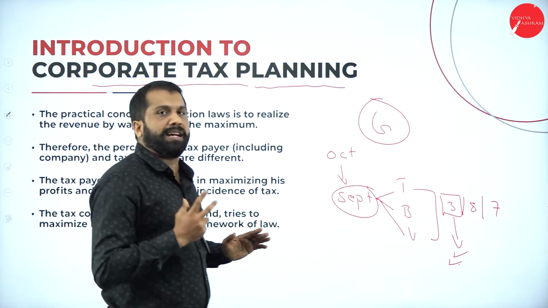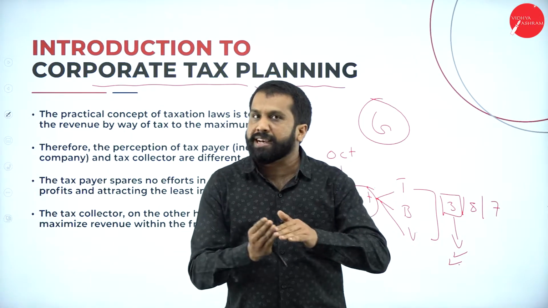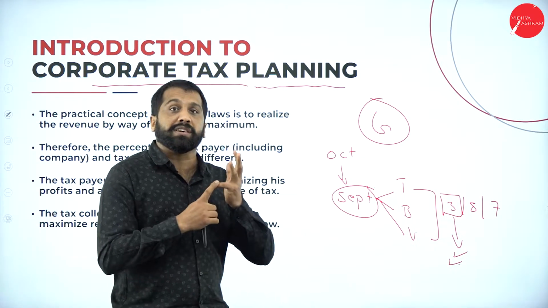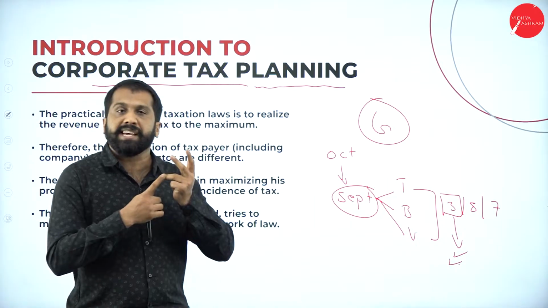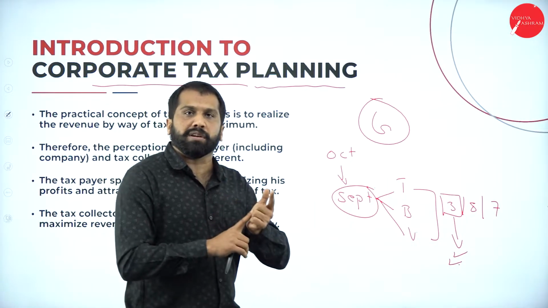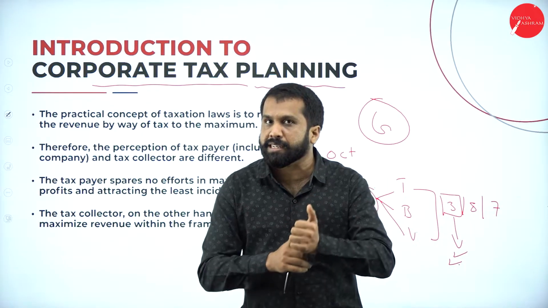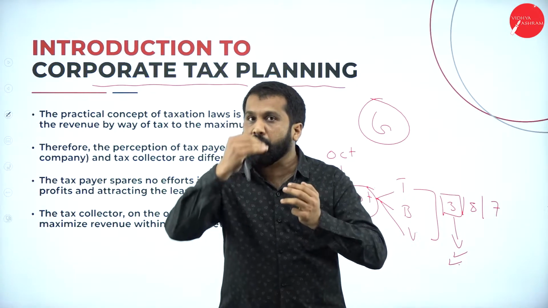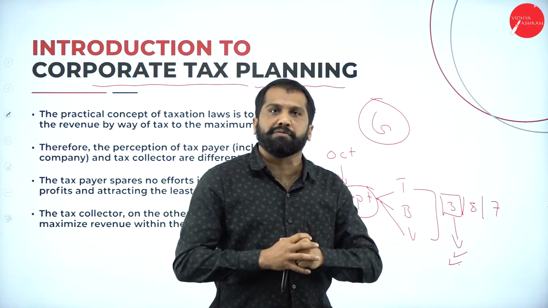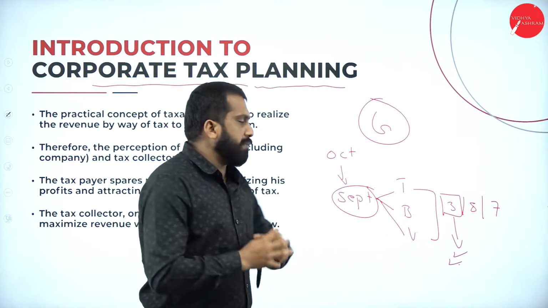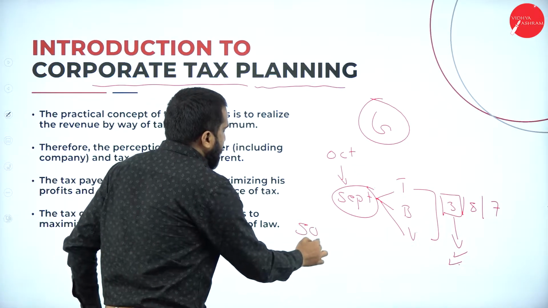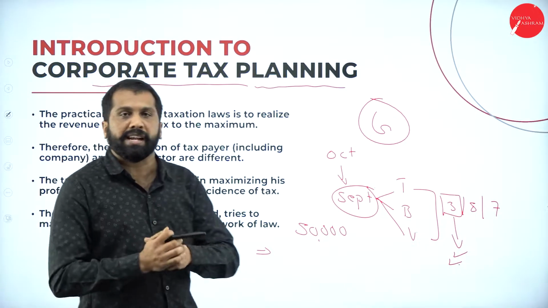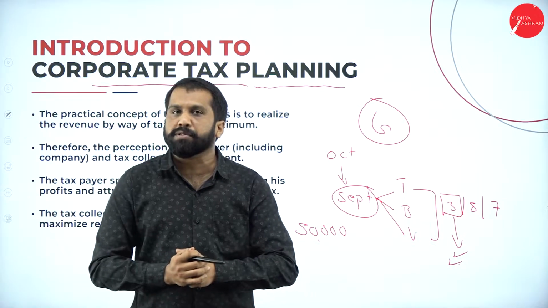What is tax planning? In the income tax, you have already studied your savings, deductions, and investments like LIC bonds, NSC (National Savings Certificate), any donation you give, your housing loan. All these we call saving of your tax. For example, you are supposed to pay 50,000 tax. You have taken a housing loan. What are we supposed to do?